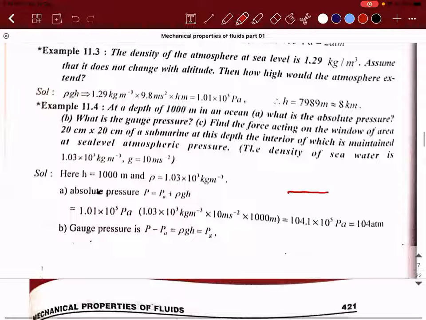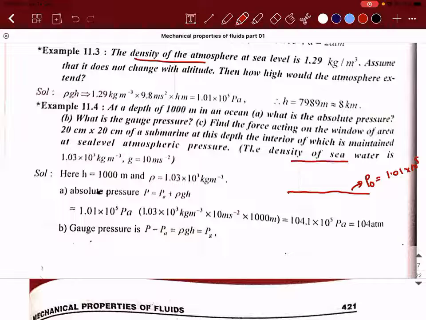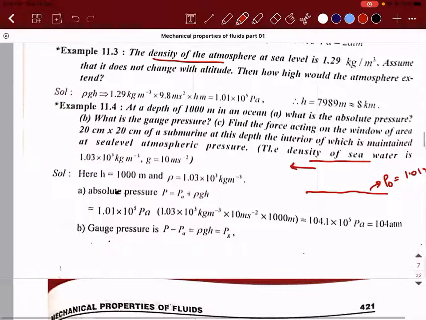See, suppose I take the surface. The surface is exposed to what? Atmosphere. So what will be the pressure at this point? P naught will be 1.01 into 10 power 5 Newton per meter square. Accepted? Right. Now read the question carefully. The density of the atmosphere is given. So the atmosphere is made up of a combination of fluids.